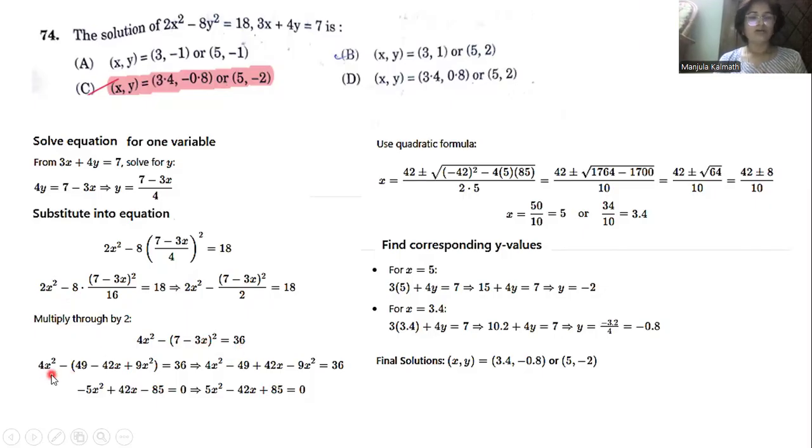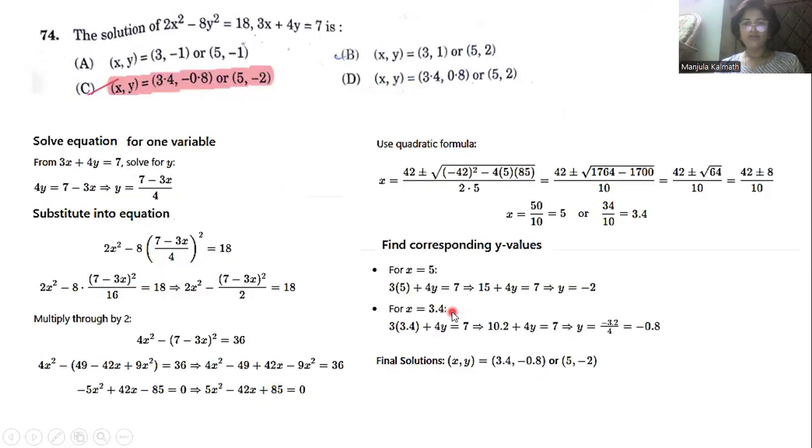Then we expand (7 - 3x)², which is 7² + (3x)² - 2 into 7 into 3x, so 49 - 42x + 9x². Simplifying, we get 4x² - 49 + 42x - 9x² = 36. Further simplifying, the final equation is 5x² - 42x + 85.